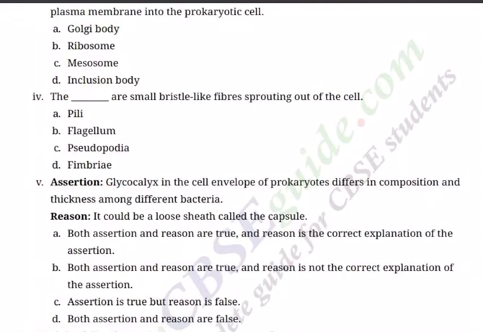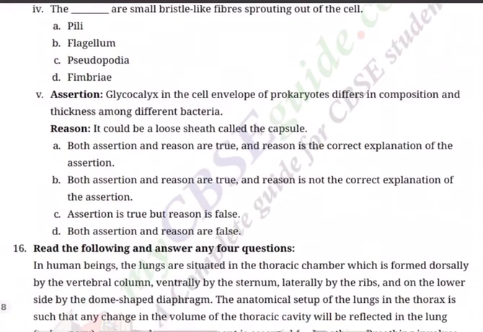Question 4. The dash are small bristle-like fibers sprouting out of the cell. Pili, flagellum, pseudopodia, fimbriae. Next, assertion reasoning. Assertion. Glycocalyx in the cell envelope of the prokaryotes differs in composition and thickness among different bacteria. Reason. It could be a loose sheath called a capsule.